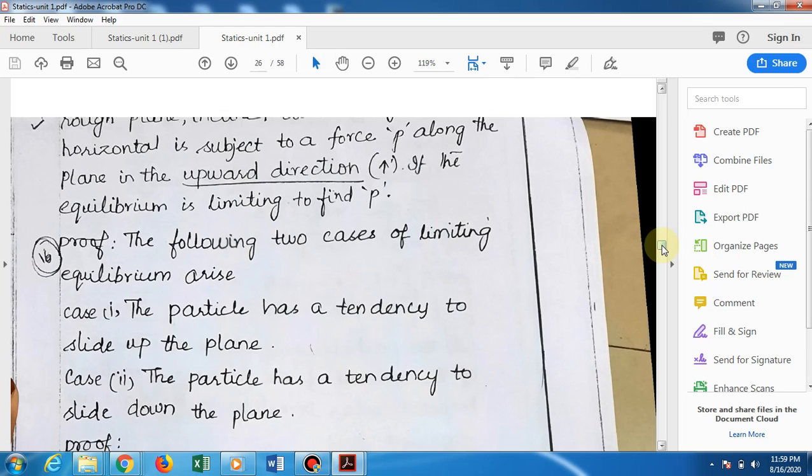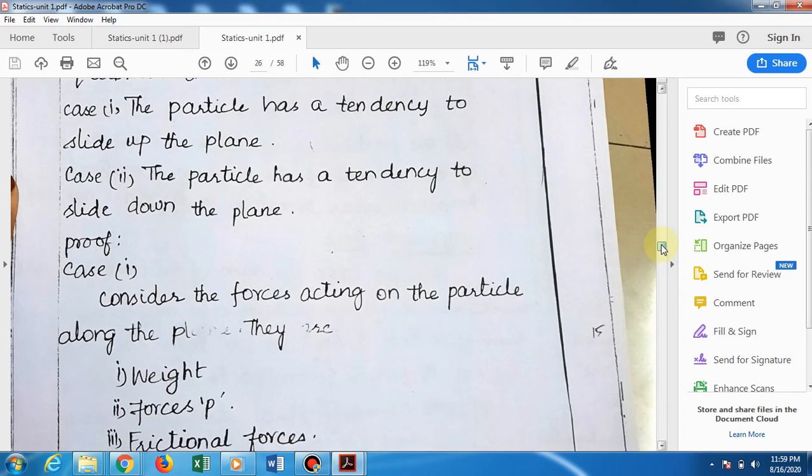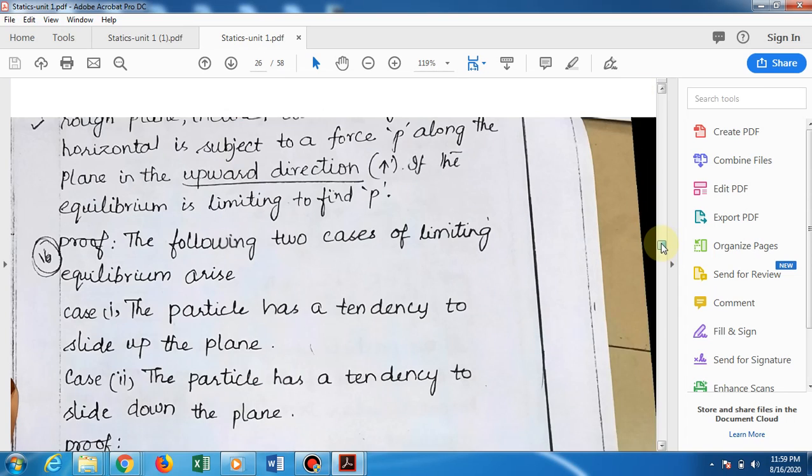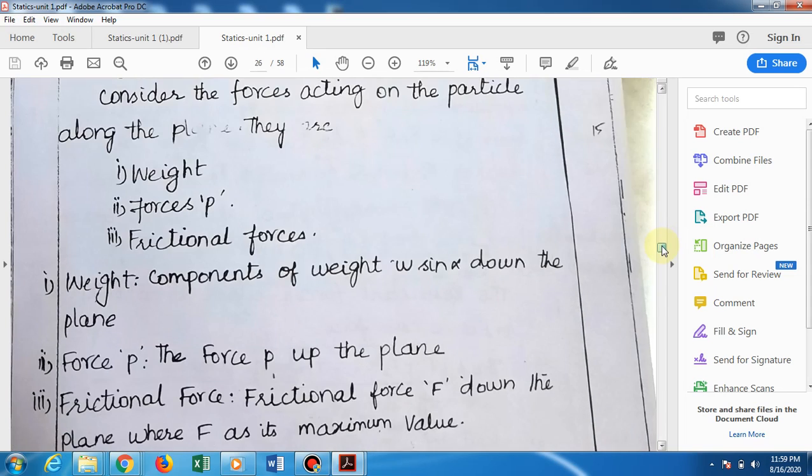In case 1, consider the forces acting on the particle along the plane.